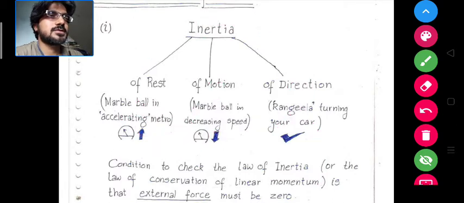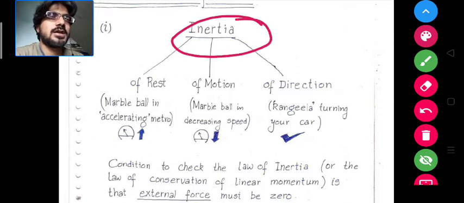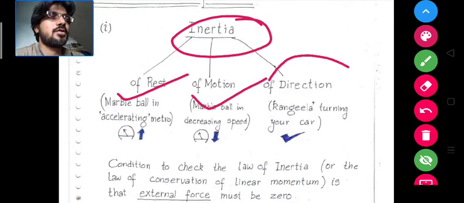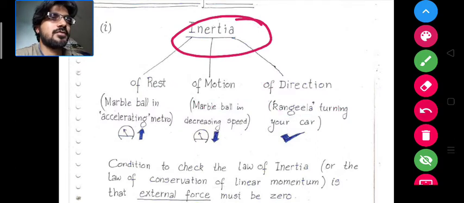So here it is given that the law of inertia can define three states: one is the state of rest, one is the state of motion, and one, very important, is the state of direction. So what do you understand by state of rest?